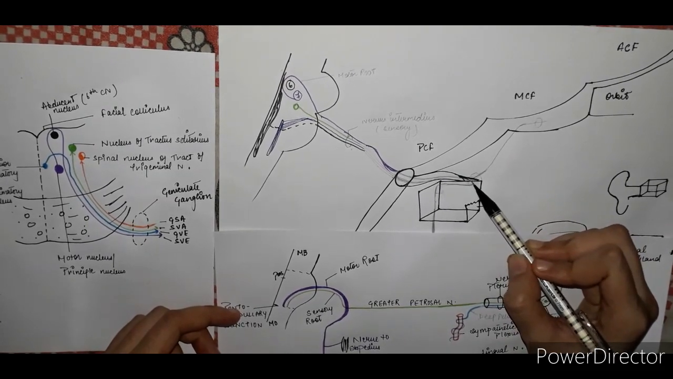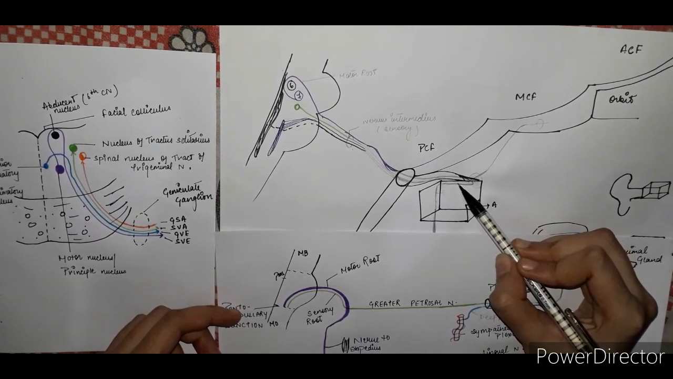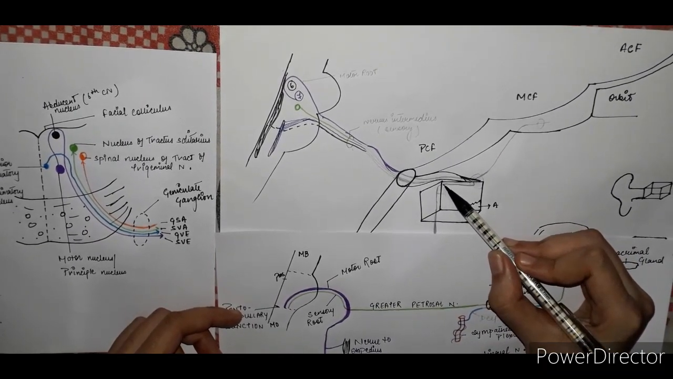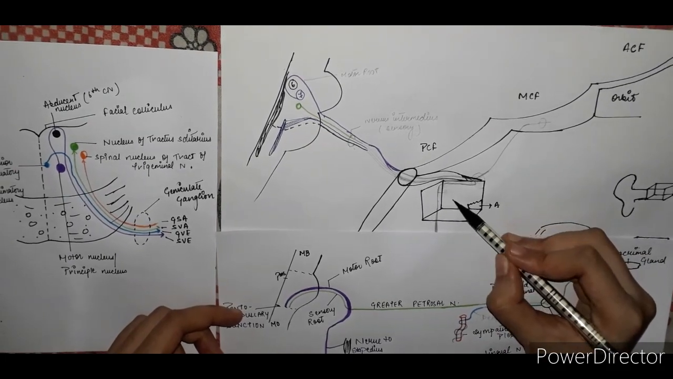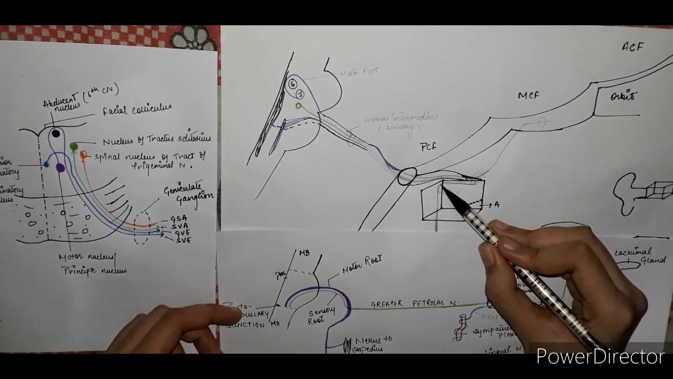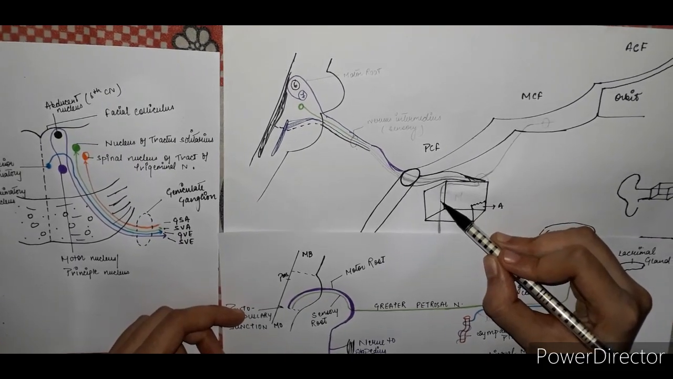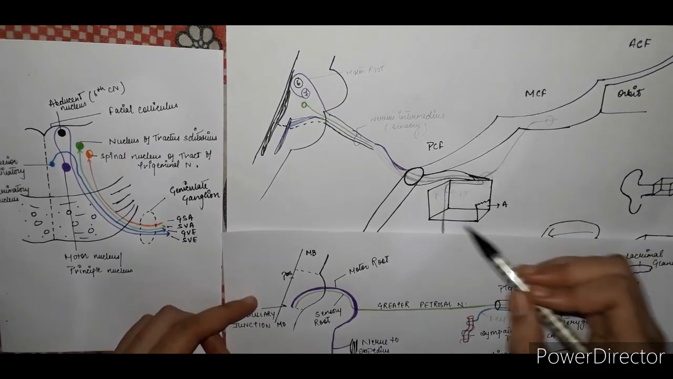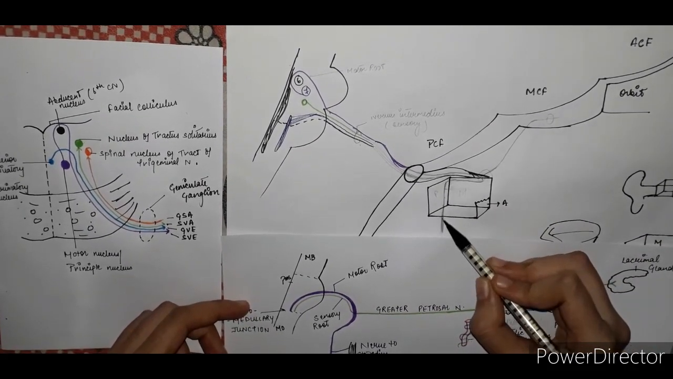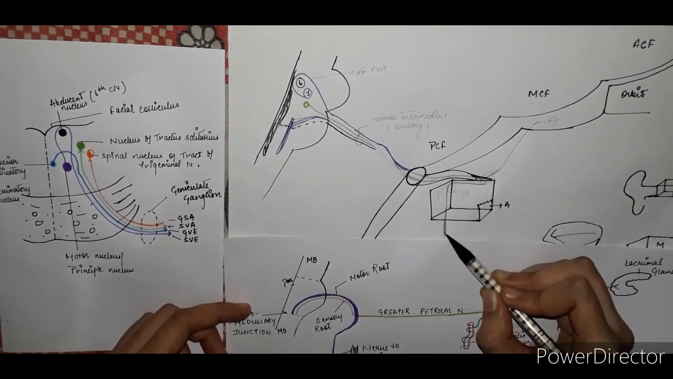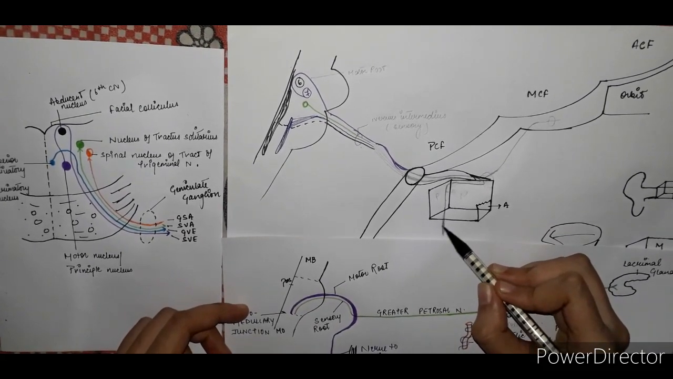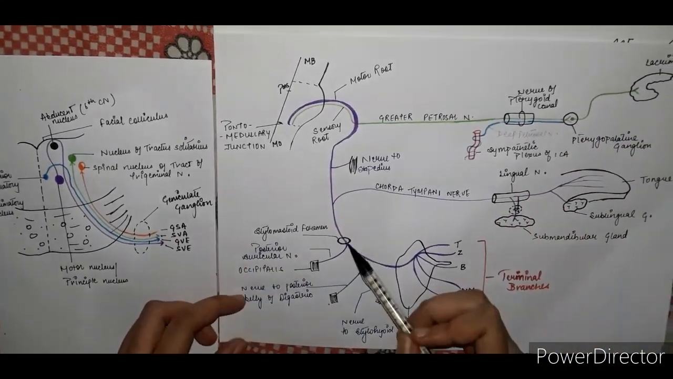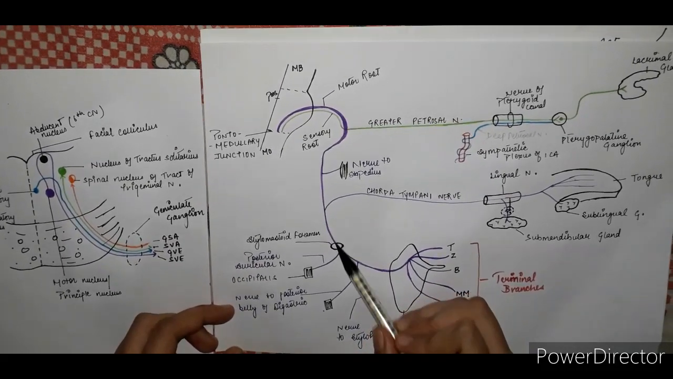Now the motor root starts moving backward and reaches the posterior end of the medial wall of the middle ear. This is the medial wall. Now it again takes a turn and starts moving downward in the posterior wall of the middle ear. This is the posterior wall, and exits through the cranium through the stylomastoid foramen. Here you find the stylomastoid foramen. Now see in this diagram, this is the stylomastoid foramen and this is the motor root.